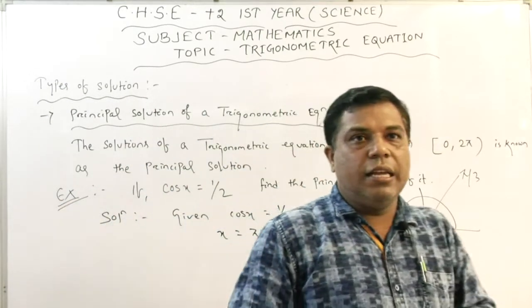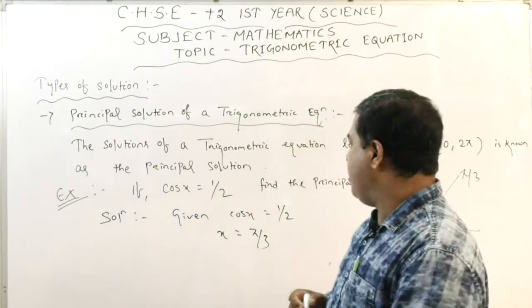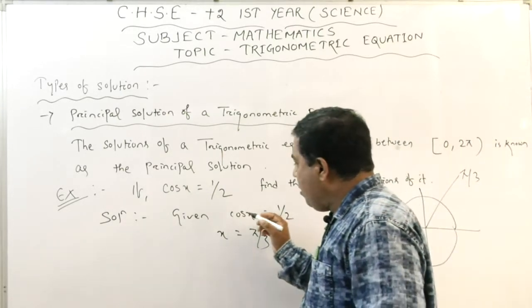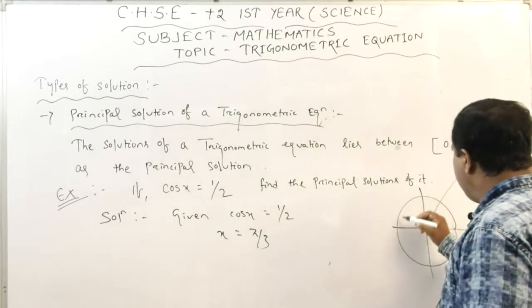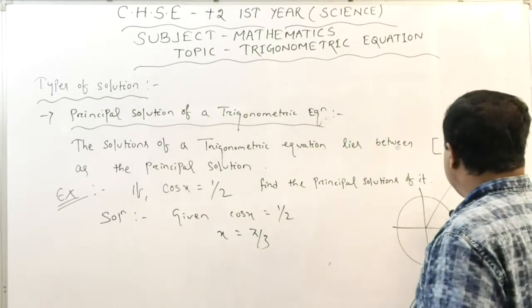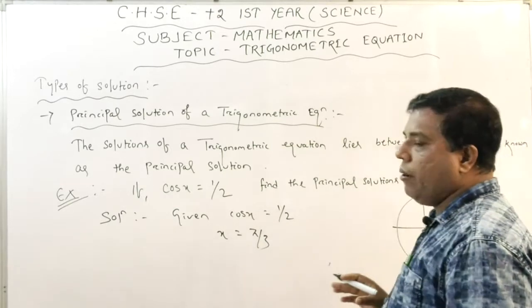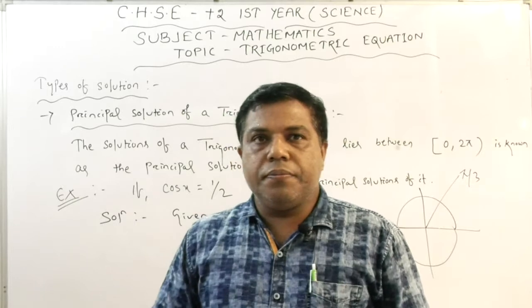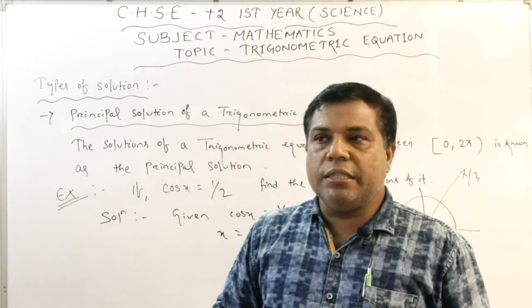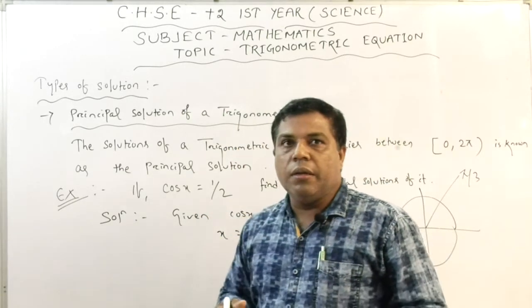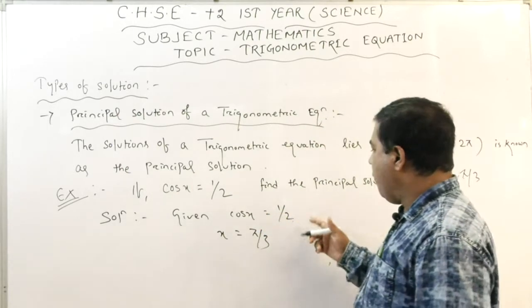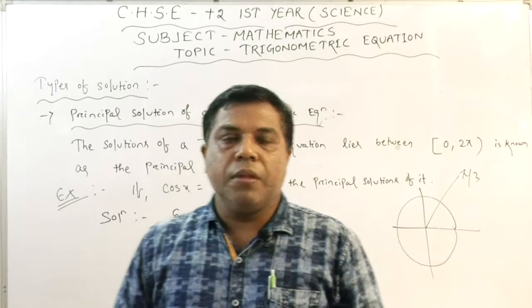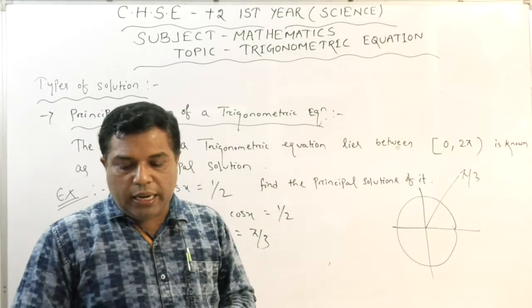Okay, dear students, it has many solutions, but in the interval of 0 to 2 pi, cos x is equal to half for x equals pi by 3.